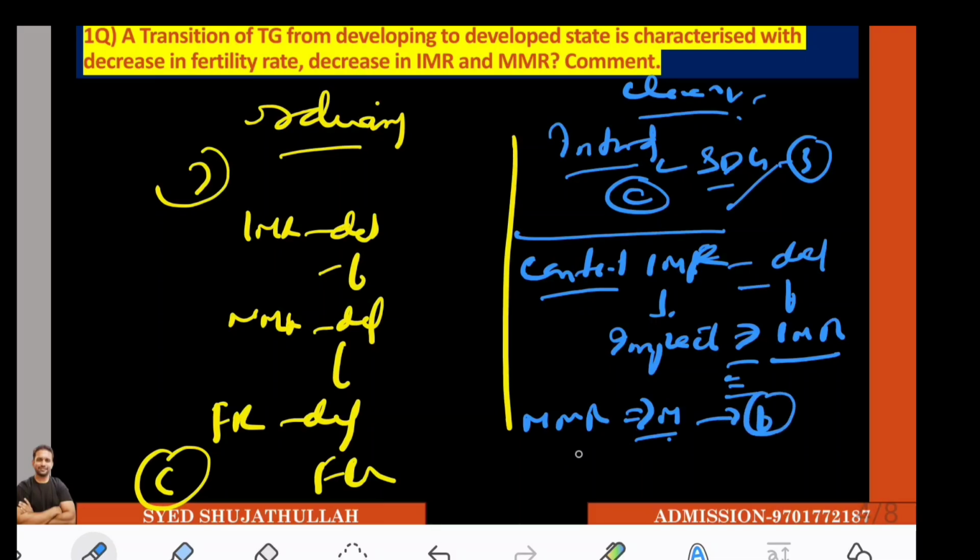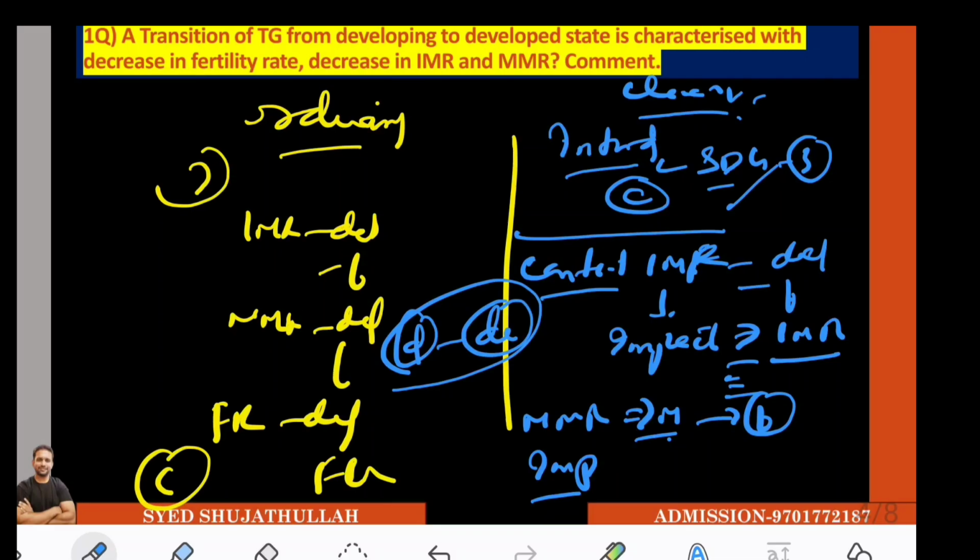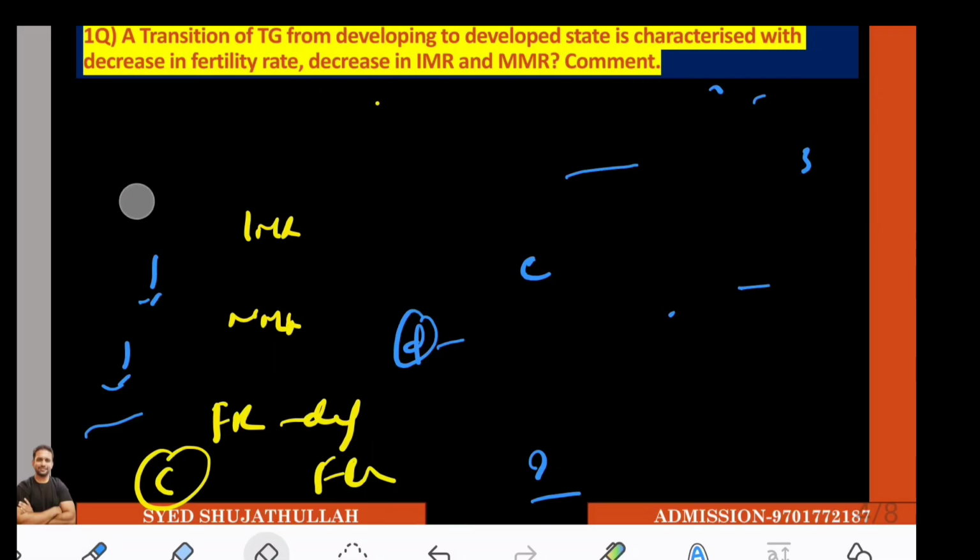Then he or she will also mention what the impacts of decreasing MMR are. So when you are saying that the state is going from a developing to a developed country, it is very important. You should also say what kind of development you will see when the indicators show a decrease and stabilizing. Let us suppose, for example, if I talk about this one.